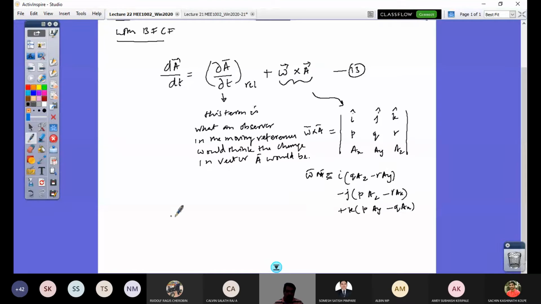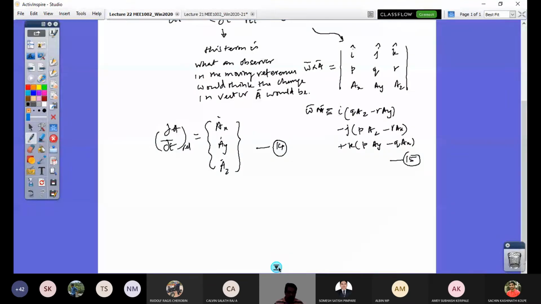So this is my equation. What is this first term? How do you get this first term? It's simple derivative. So dou A by dou t, the relative term, would be simply ax dot, ay dot, az dot. I write that as a column vector. So let's call this equation number 14, this is equation number 15, so that now equation 13 would become the sum of these two, 14 plus 15. So what is my absolute derivative of this vector, dA by dt? That would be the first term plus the second term.